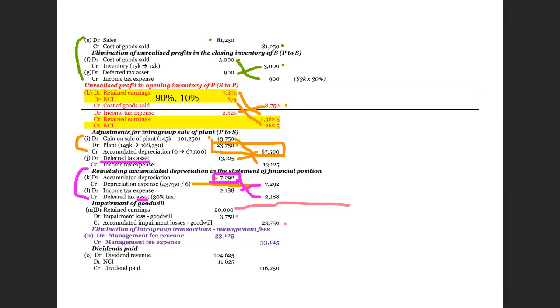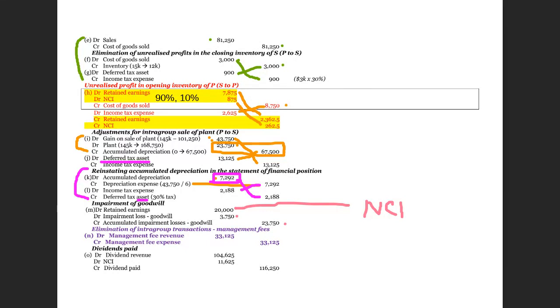The point that I have to emphasize here is you simply debit retained earnings. We don't need to share it between retained earnings and NCI because we are using partial goodwill method. NCI was initially recognized as a proportion of the fair value of the net asset. Therefore, there's no goodwill component for the NCI that you have recorded. At the very beginning, you did not record goodwill for NCI.